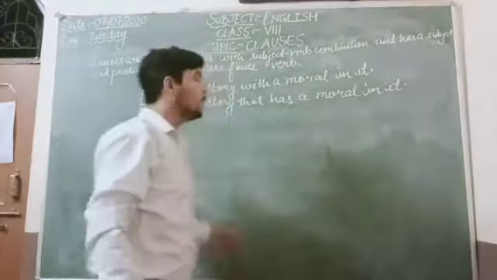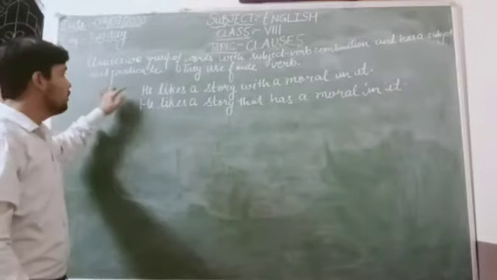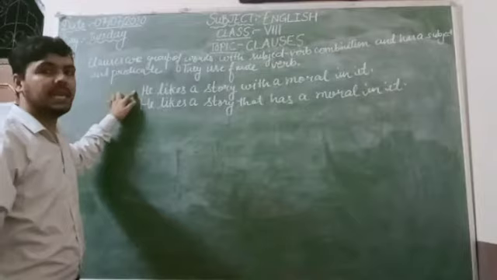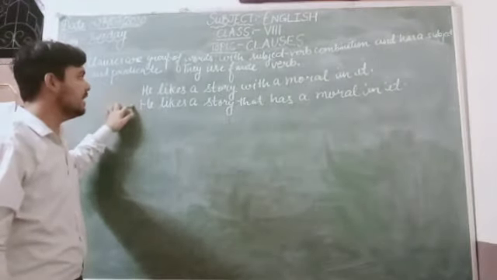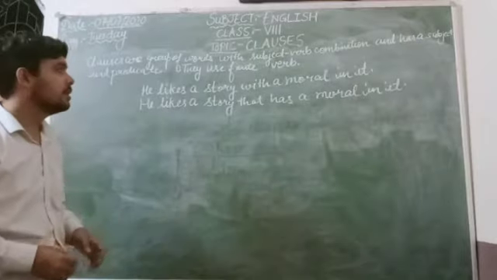So students, look at the blackboard. I have written two sentences. The first sentence is: He likes a story with a moral in it. And the second sentence is: He likes a story that has a moral in it.